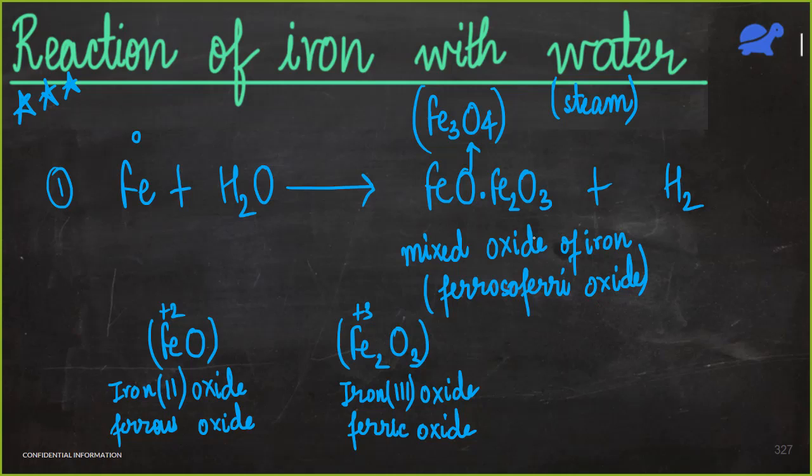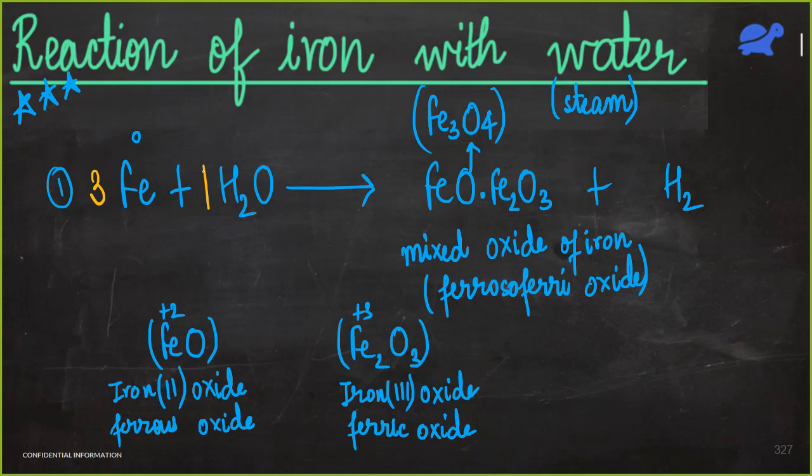So let me try. Let me revise. So on the right hand side, there are, wow, I got so many answers. Thank you, Arushi. So Fe3O4, 3 iron. So I must write a 3 over here. Now here oxygen atoms are 4.